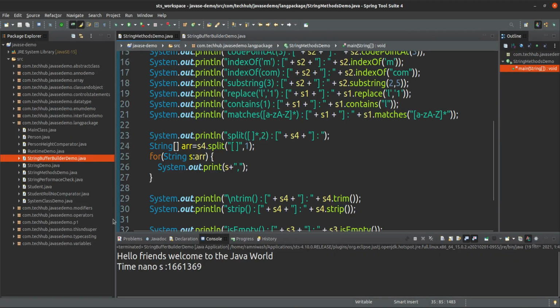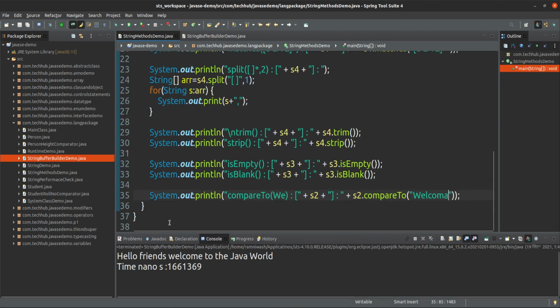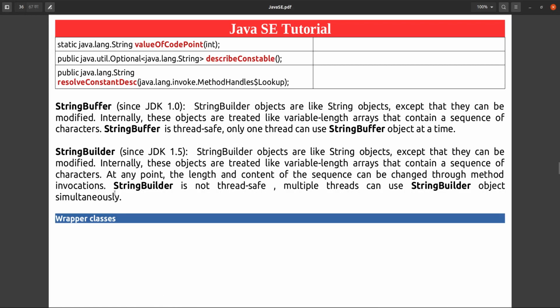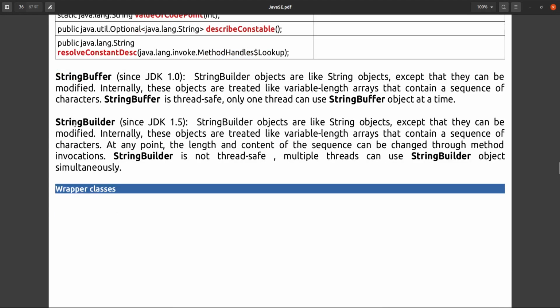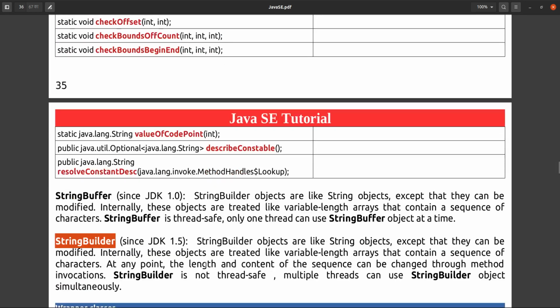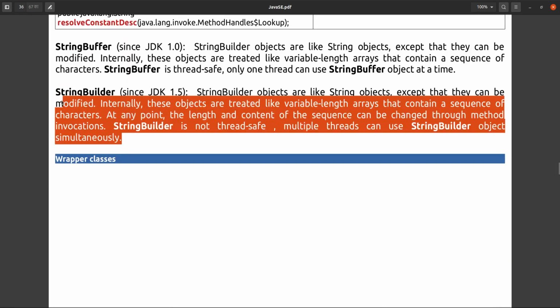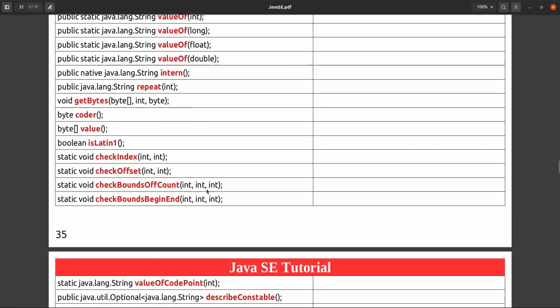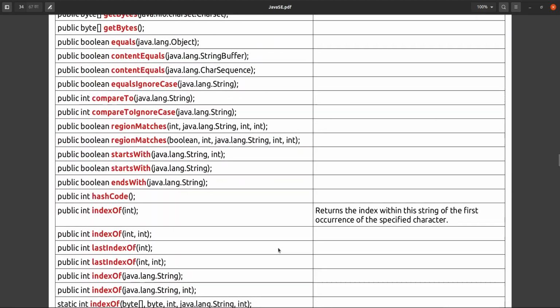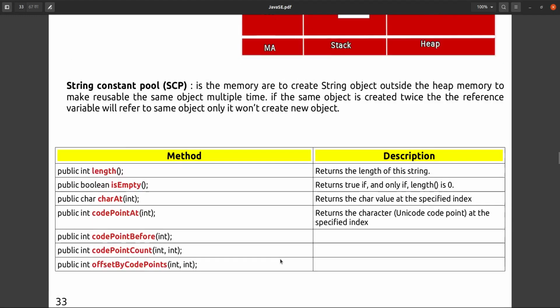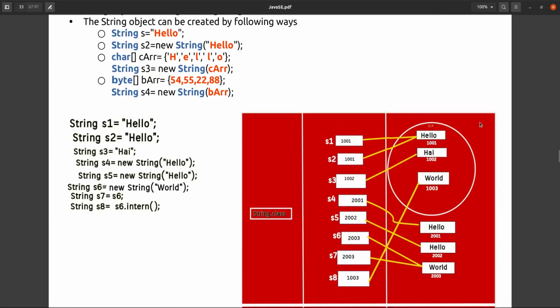That's it, I think. So we can use according to our requirement, either string builder or string buffer. String builder is most recommended if you want to use strings, because that is eligible for garbage collection, so you will hardly get the out of memory error. If you use string, memory will be allocated directly in the string constant pool, and that will not be eligible for garbage collection.